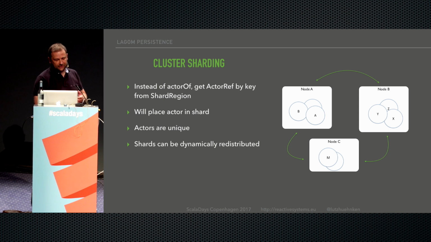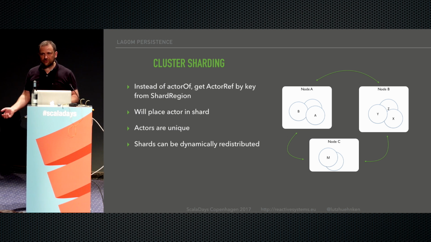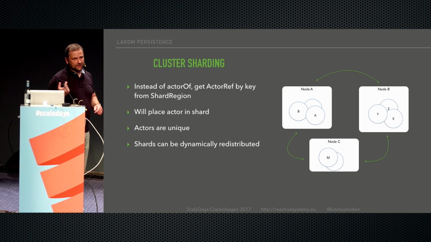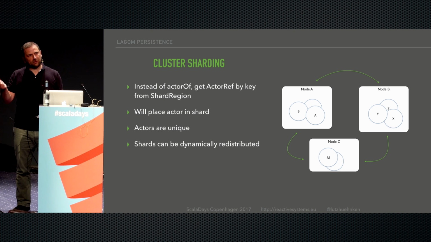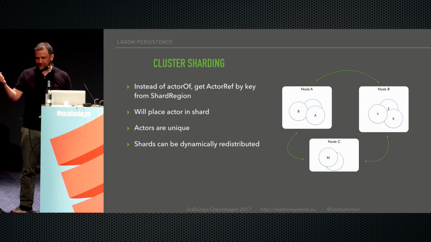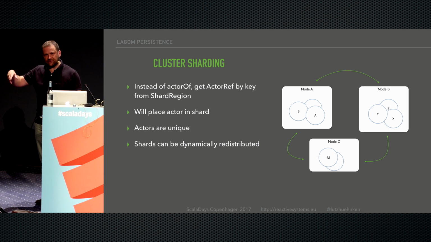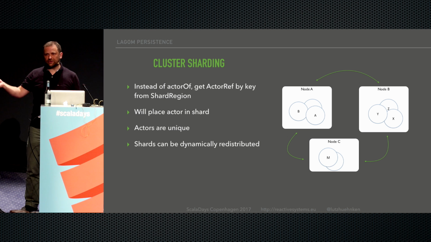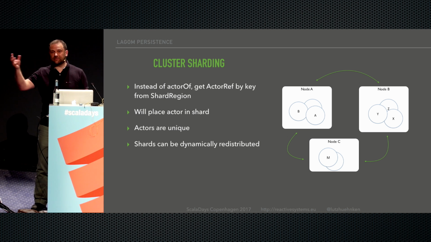It guarantees this uniqueness. It gives me dynamic redistribution. I can add nodes. I can remove nodes. If you haven't used Akka Persistence, one thing that I found remarkable when I started using it is that you don't have this idea, like in a relational database, where you do a select and either you have a row with this key or not, and you either get a result back or not. With Akka Persistence, you give it a key, you will get back an actor for this key.